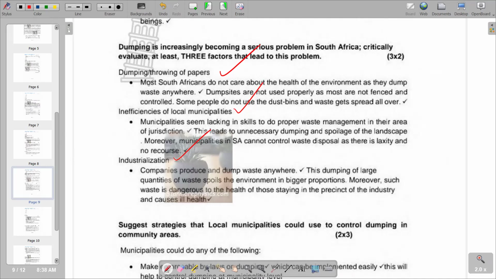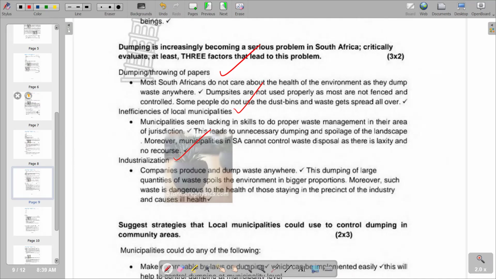So we have got explanations on how dumping through throwing of papers can spoil the environment. On the point that we have, most South Africans do not care about the health of the environment as they dump waste anywhere. We have also other inefficiencies of local municipalities. Municipalities seem to lack skills to do proper waste management in their area of jurisdiction. Then in terms of industrialization, companies produce and dump waste anywhere. So this is the case that we have in terms of the part of dumping.